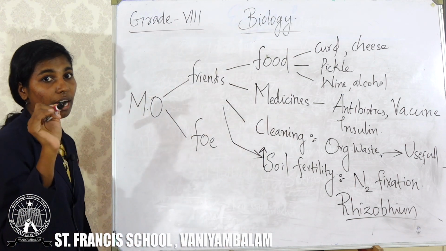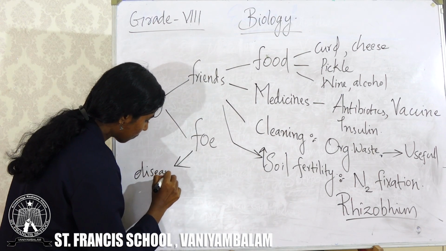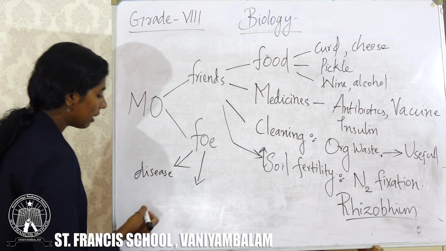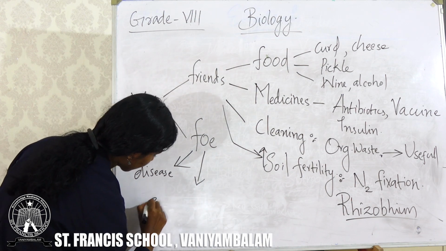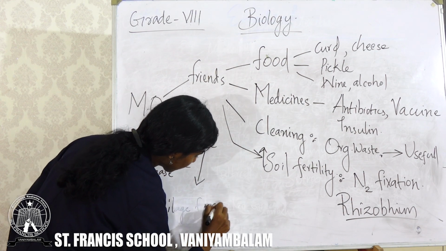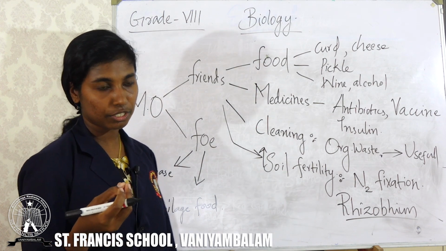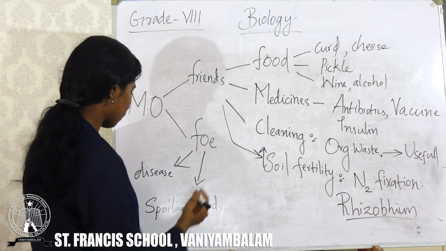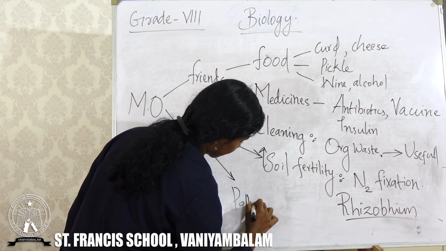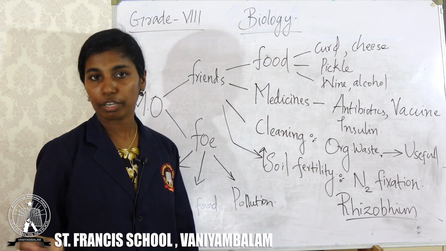These microorganisms are also our enemy. How are they our enemy? They cause disease, just like cholera, dysentery, like that. And they cause spoilage of food. It will make the food not good to eat. That means it spoils the food. And the other one is pollution. That we discussed, algae can cause water pollution.